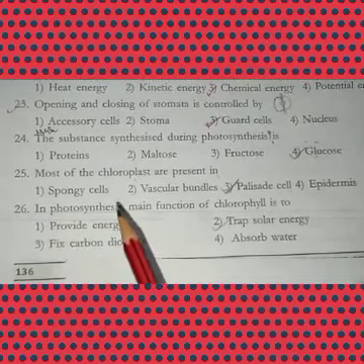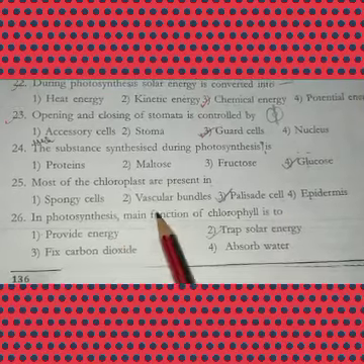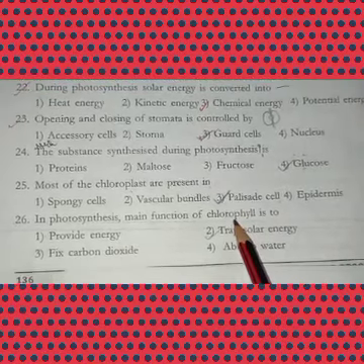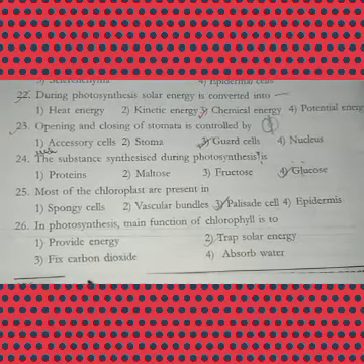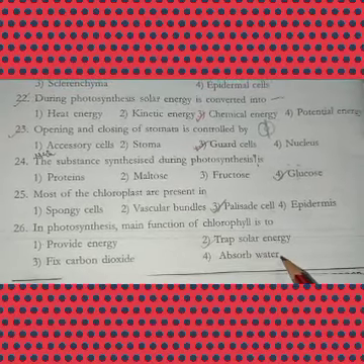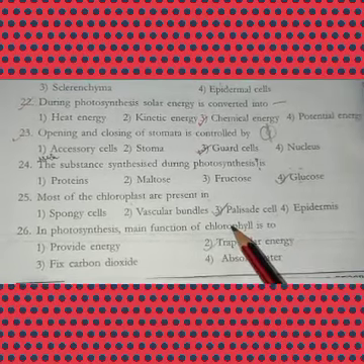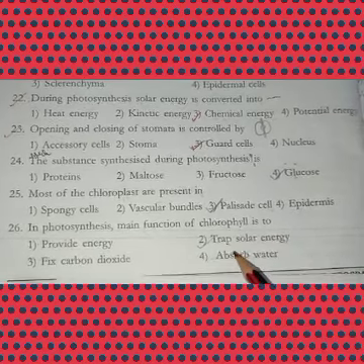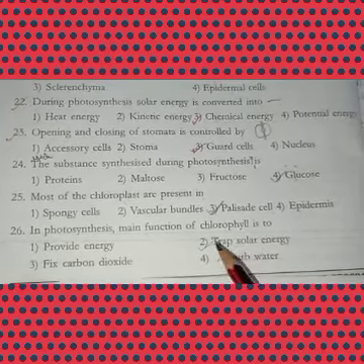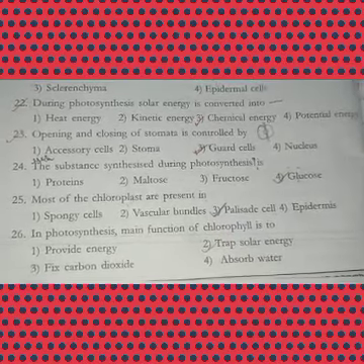Okay. And next, 26th. In photosynthesis, main function of chlorophyll is to. What is the main function of the chlorophyll? Provide energy, trap solar energy, fix carbon dioxide, absorb water. The answer is trap solar energy. Chlorophyll will trap the solar energy. Whenever the leaf gets the sunlight, the chlorophyll will trap the solar energy.